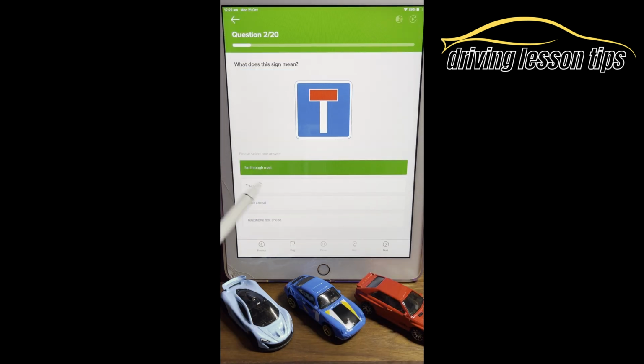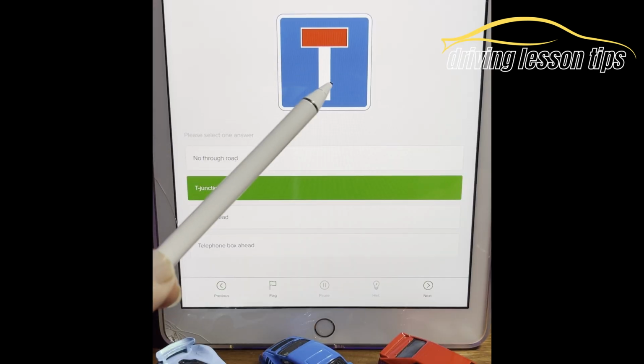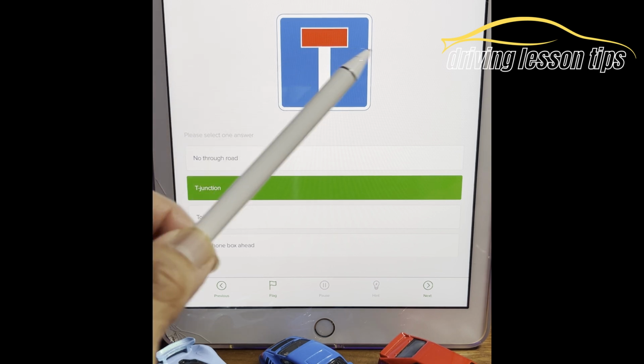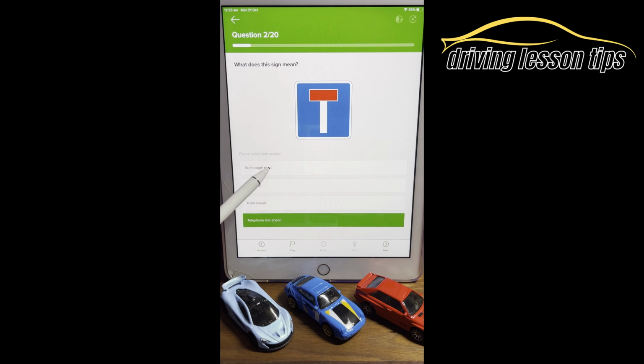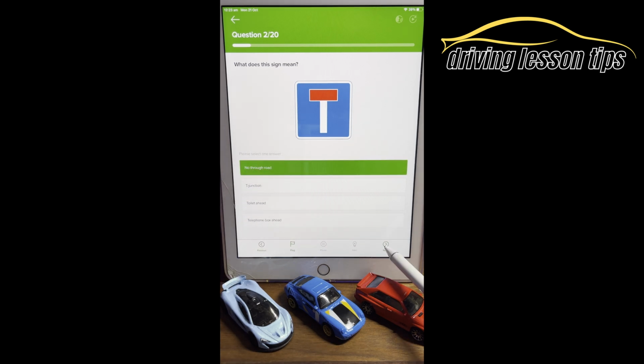Let's look at the other options. T-junction, well, we know it's not a T-junction because you can't continue left or you can't continue right. Toilet ahead, we'll say no more on that really. Telephone box ahead, no, it is a no through road sign. Let's click on to question 3.